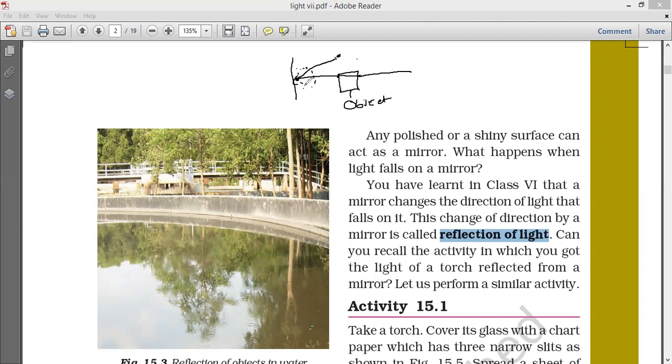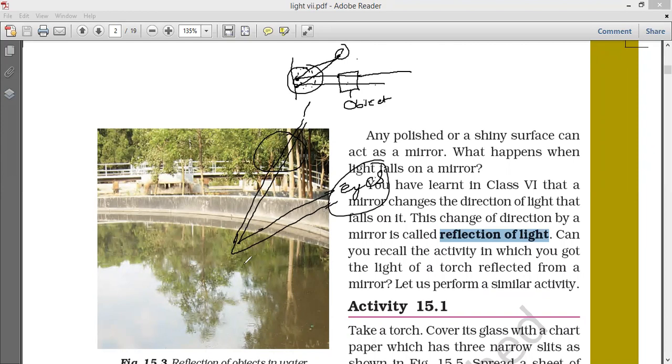Another part is going like this, like this. You will see this part here, like this. Your eye will see this object here. Like this only. Here trees are there. Light is coming through this, falling on the water, and this will reach your eyes.